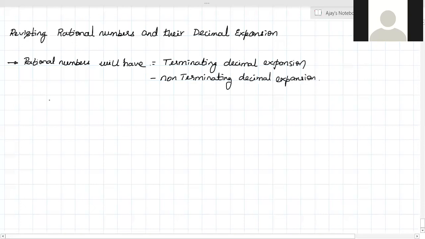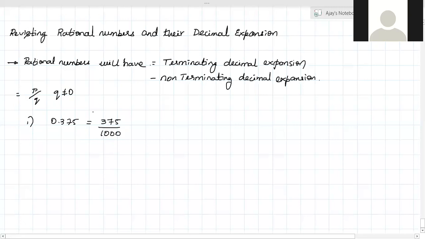So how can we say whether it has a terminating or non-terminating decimal expansion? We know a rational number is in the form p by q, where q is not equal to 0. q should never be equal to 0. For example, I take 0.375. This 0.375 can be expressed as 375 divided by 1000.